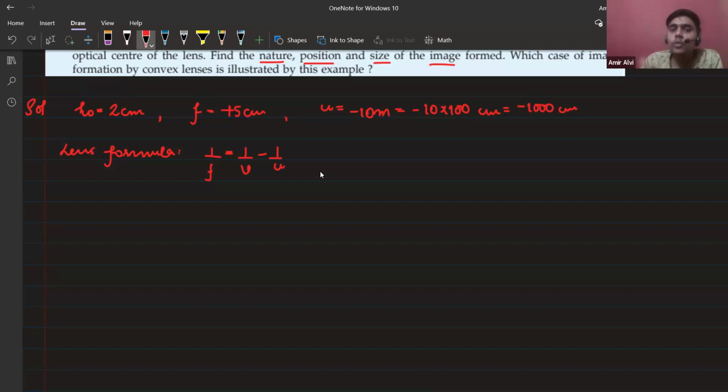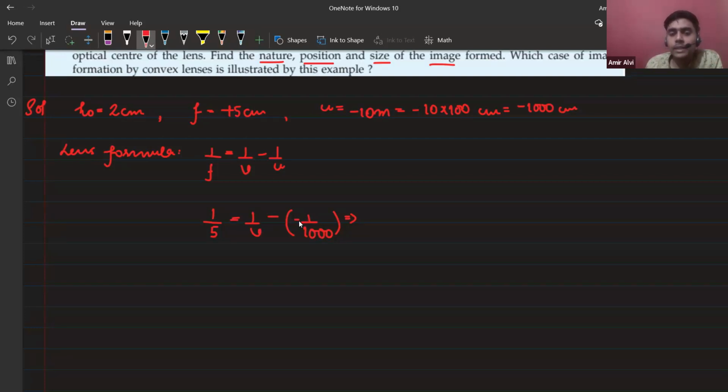I'm telling you how you will get marks from each and every word of your answer sheet. But I suggest you attempt the whole paper. So let's put the values here: 1 by 5 equals 1 by V minus of minus 1 by 1000. Clear, everybody?